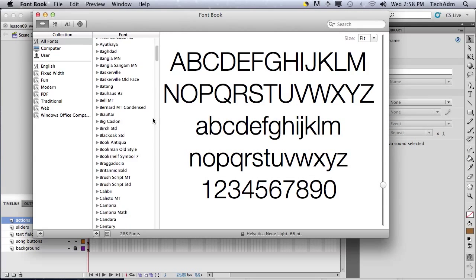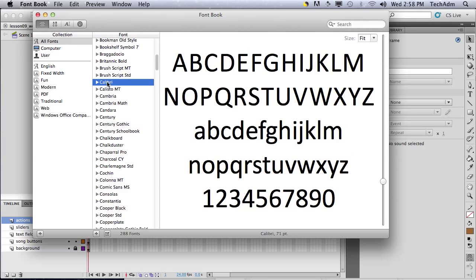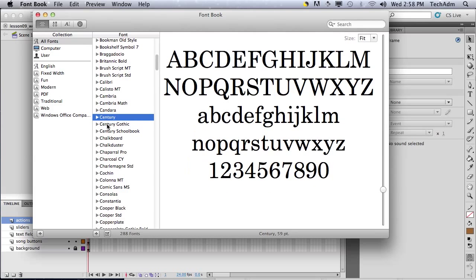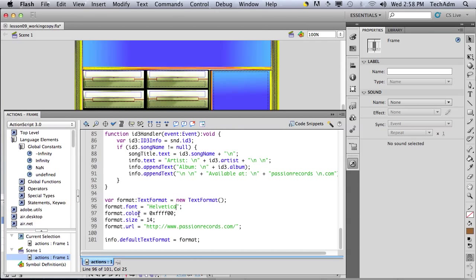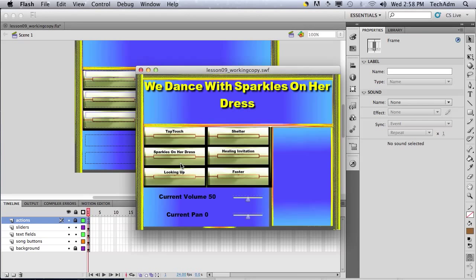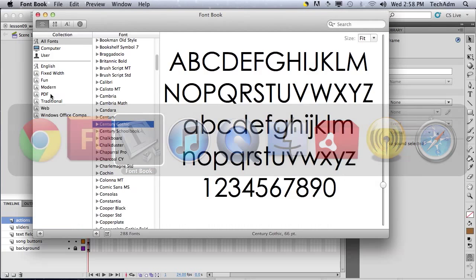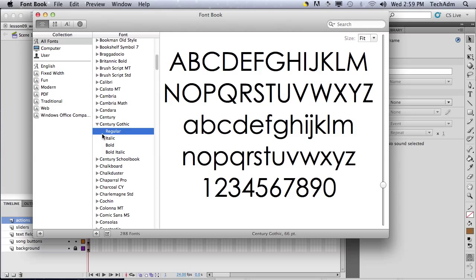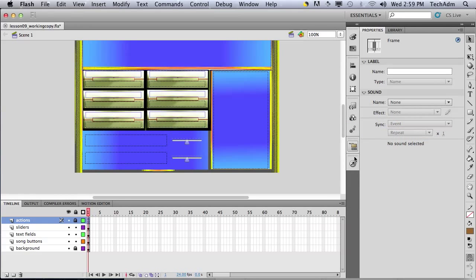Maybe I'll try Century Gothic, and I hope that works. I've got to put the word regular. Just one more time.